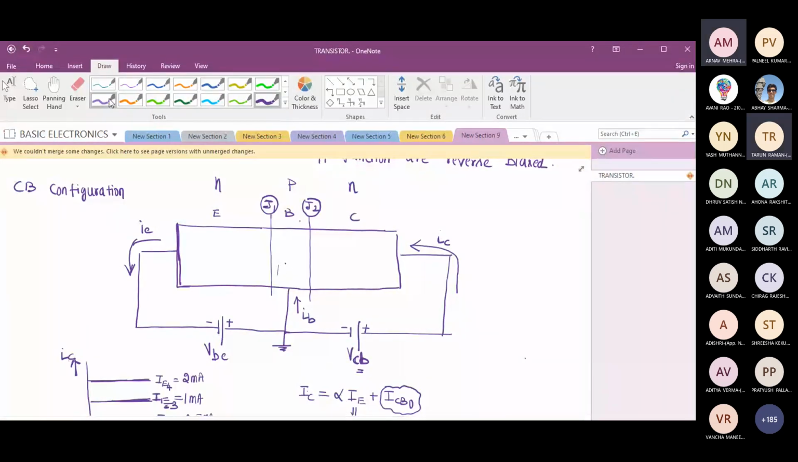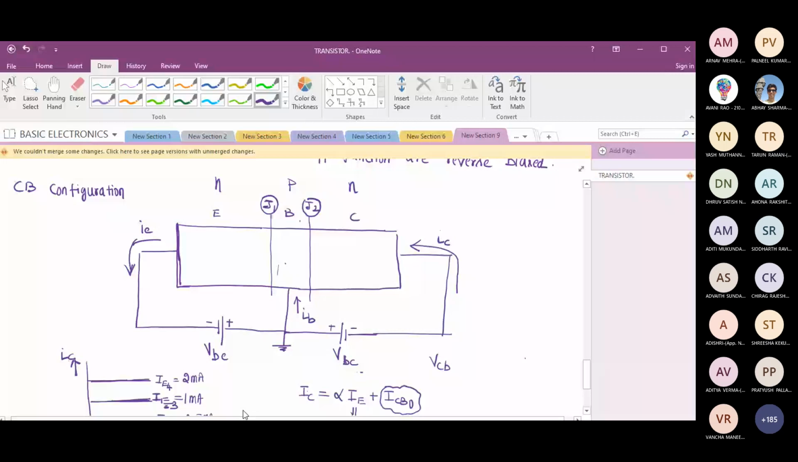Reverse the polarity. Should I swap the polarities of this battery, plus and minus? Yes. So now what we are supposed to do is interchange the battery polarity, plus minus. Is it fine? Now it becomes VBC, not VCB. Earlier it was VCB. Now it is VBC. Are you getting it?